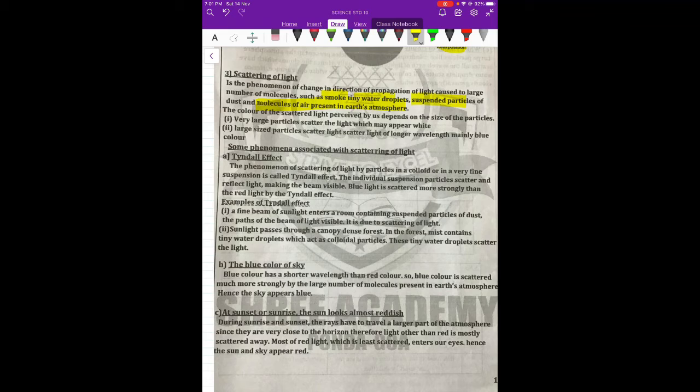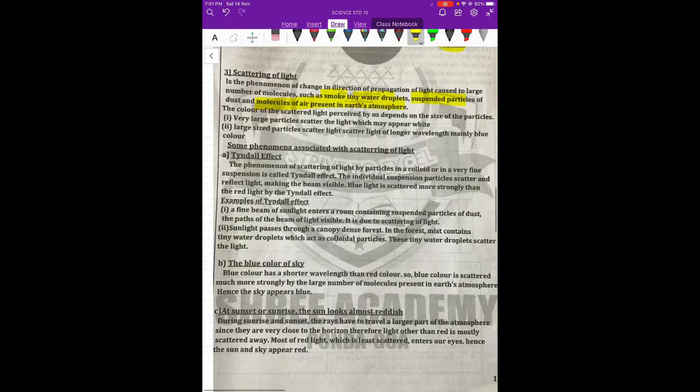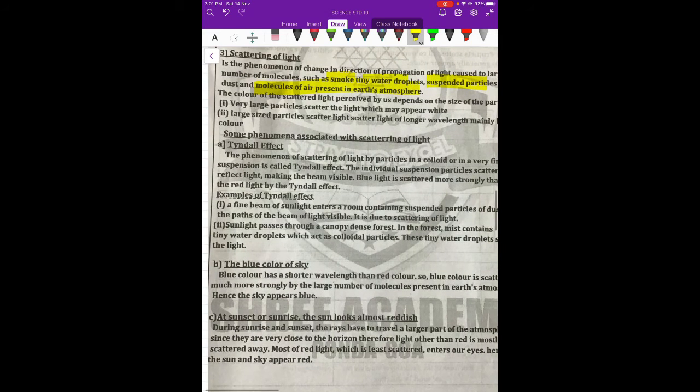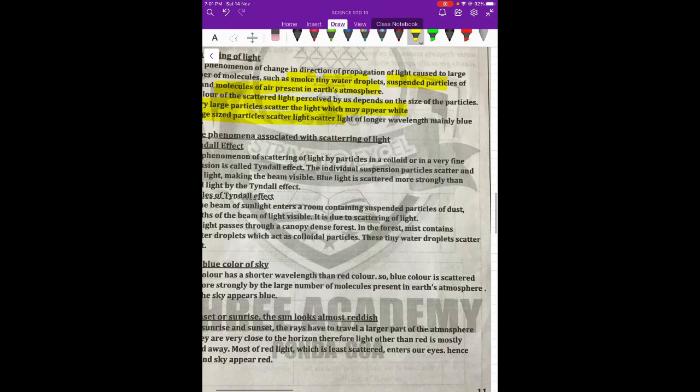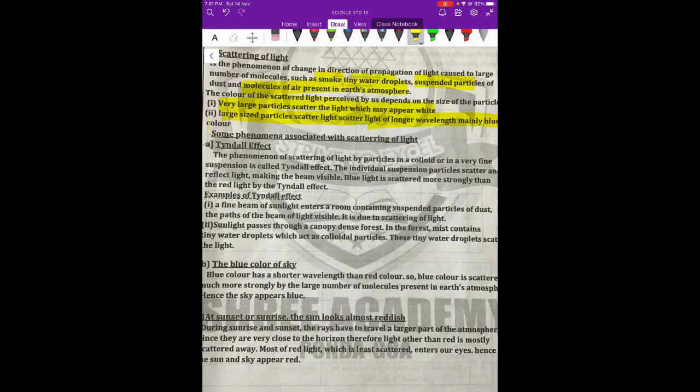Now there are 2 or 3 important phenomena. First is called the Tyndall effect. Why the scattering occurs is because very large particles scatter the sunlight and they appear white, and small size particles scatter the sunlight of shorter wavelength, mainly blue color.